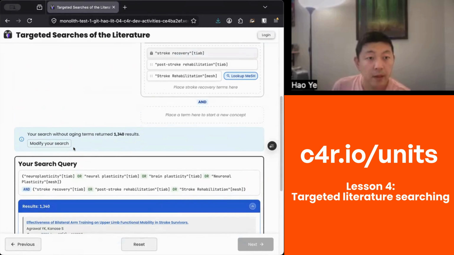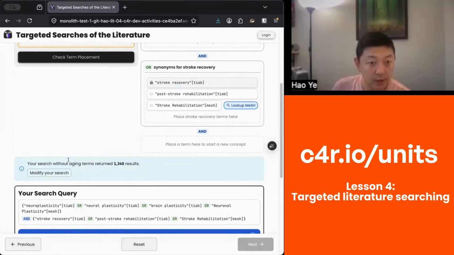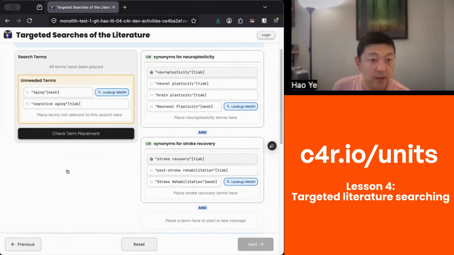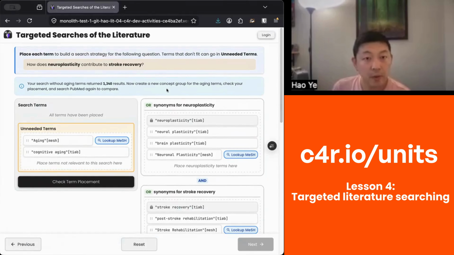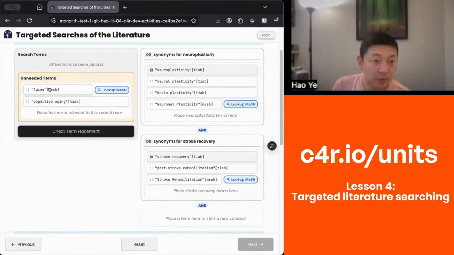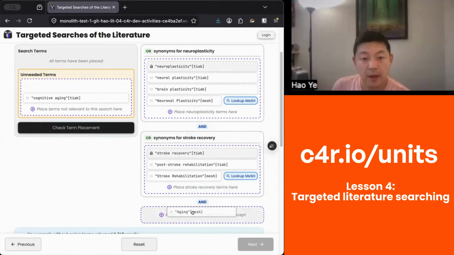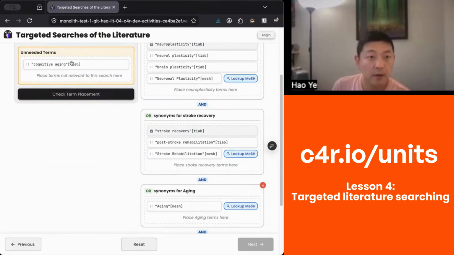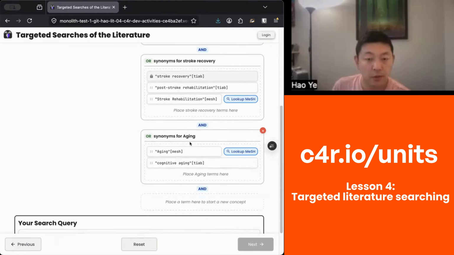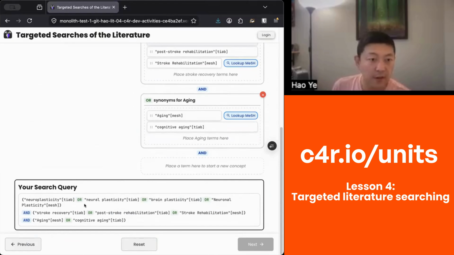Okay. And now this was done without using any aging terms. And so if we go back up to the top, now we are having a new instruction, which is what if we add aging as a topic for this search? So we have these aging terms that we previously didn't use, and we're going to create a new concept for aging. So we're going to group those together. And so now we're requiring that in addition to neuroplasticity and stroke recovery, the article also has to be about aging. So you'll see again here the appropriate use of AND, OR, and parentheses to group the terms appropriately.